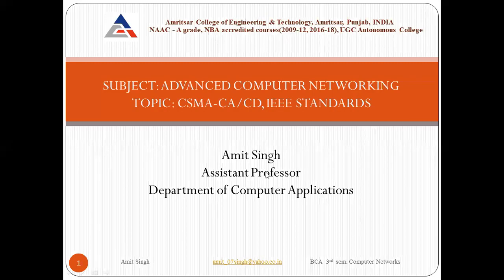Today's topic is carrier sense multiple access, in which we go through two different types. The first one is CSMA/CA. CA stands for collision avoidance, carrier sense multiple access with collision avoidance. And the second one is CSMA/CD. CD stands for collision detection, so carrier sense multiple access with collision detection.